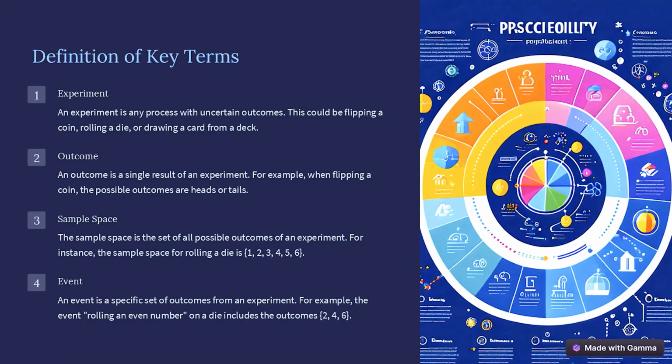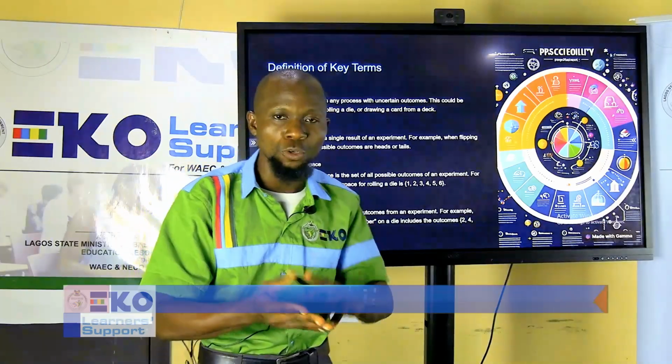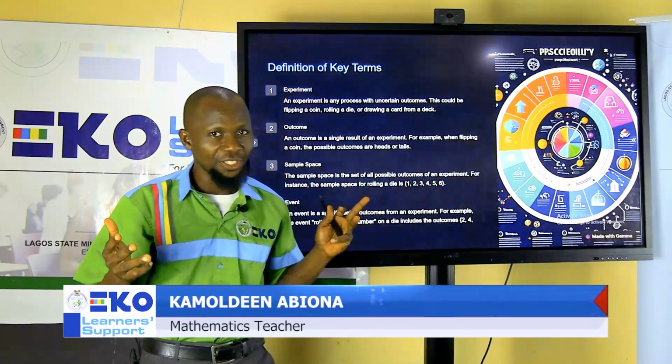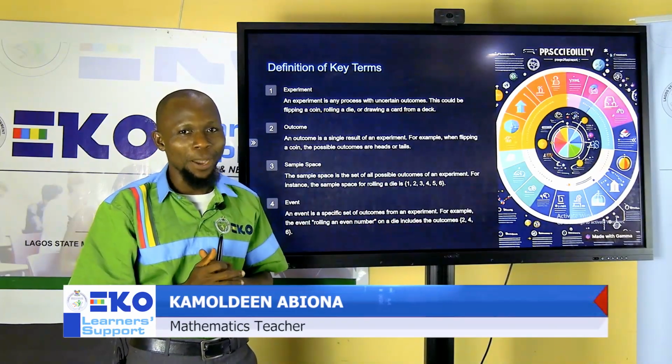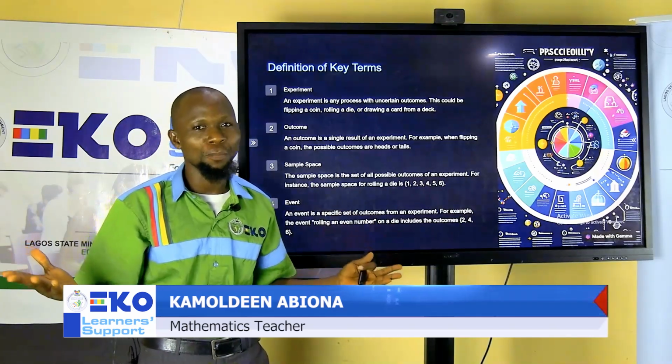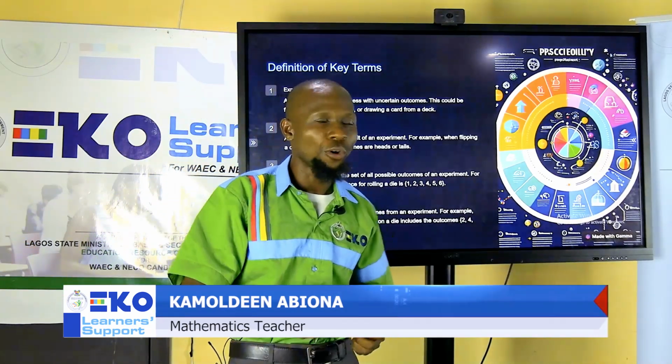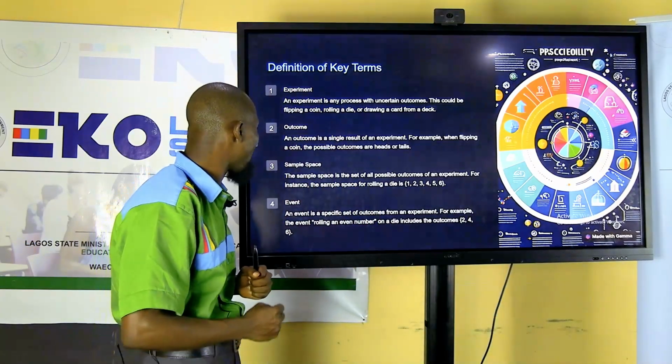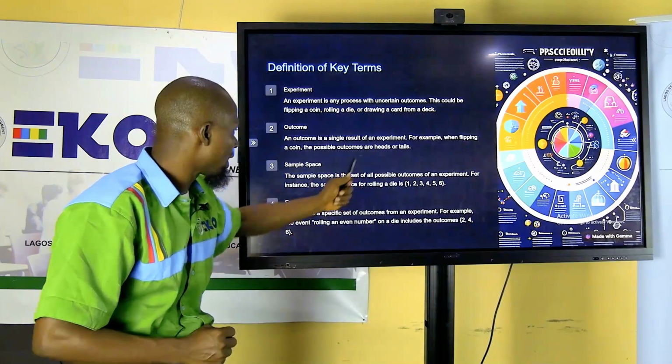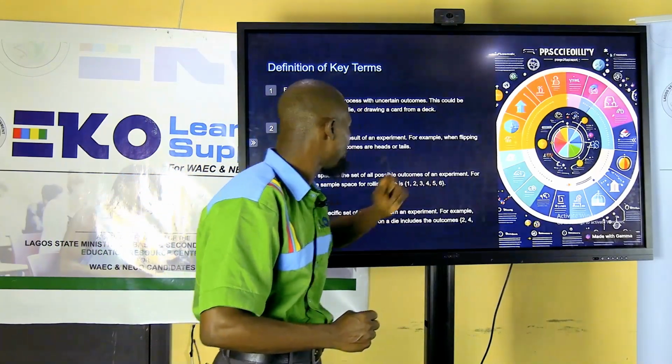When I throw a die up, what are the possible outcomes that I'm likely to get? You know, it could be 1, it could be 2, it could be 3, it could be 4, it could be 5 or 6. You can't tell me that 7 will appear. So 7 is not part of the outcome of a toss of a die. So in that case, we have 1, 2, 3, 4, 5, 6.